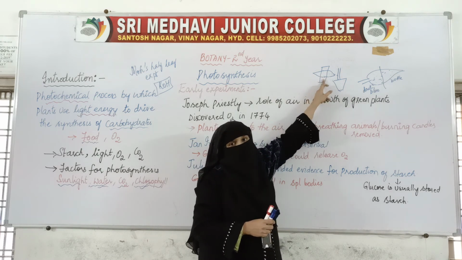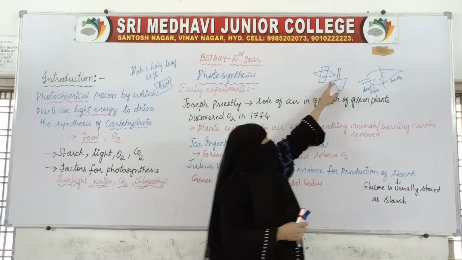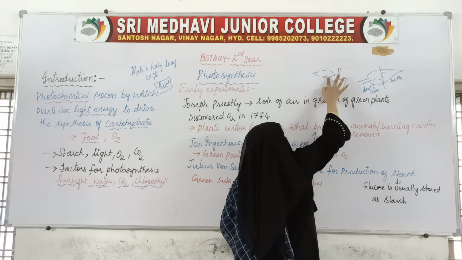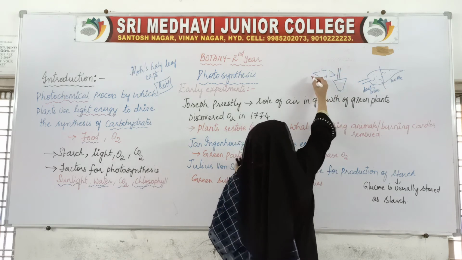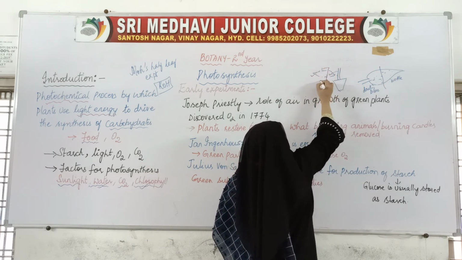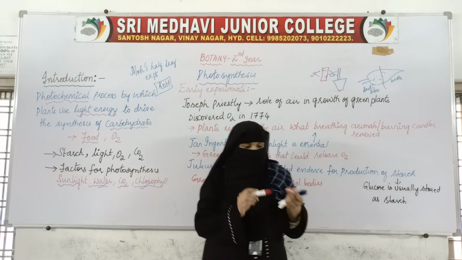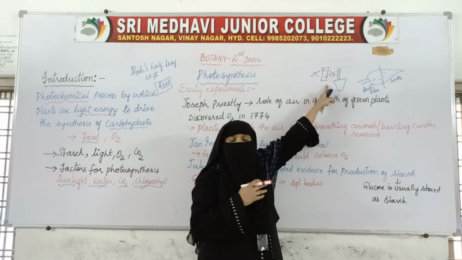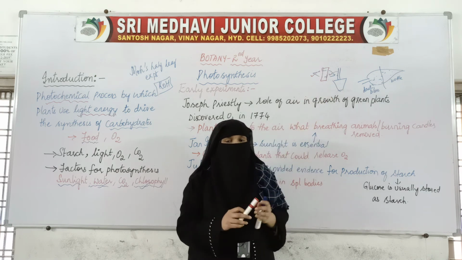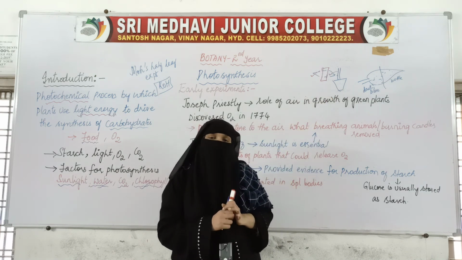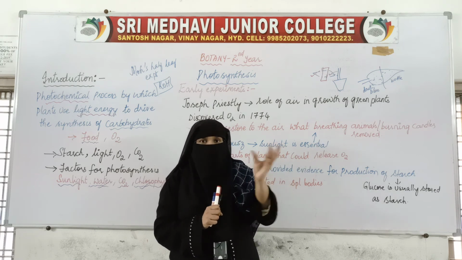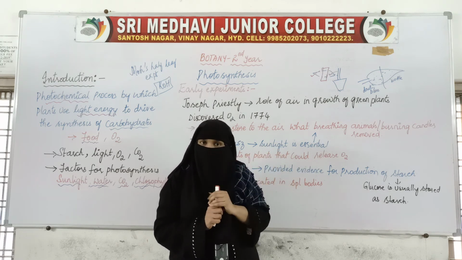the sunlight. So if we take out the black paper and put iodine solution on this, this part will show blue color, and this part will not show blue color because it did not get sunlight. So it does not produce starch, because starch is the ultimate thing which is formed after photosynthesis.